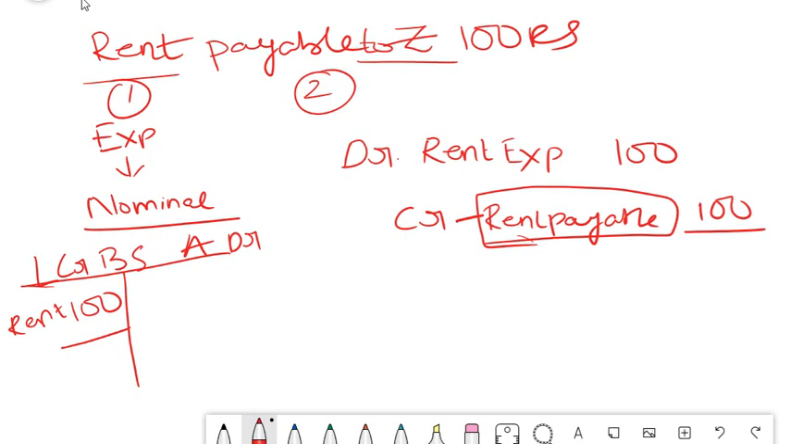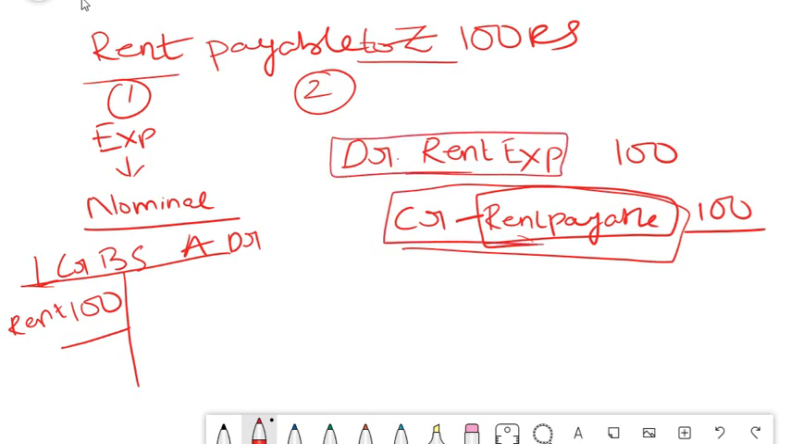So simple logic, you credit your liability. Rent payable, liability account, 100 rupees. And the rent account is obvious, it is a nominal expense account, so it is 100. If you can keep this logic in mind, it helps you verify whether your entry is correct or not. First logic, you apply the golden rules of accountancy. Second logic is to apply the P&L and balance sheet logic.